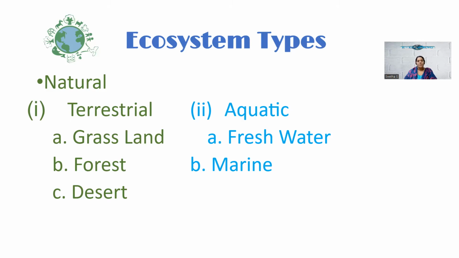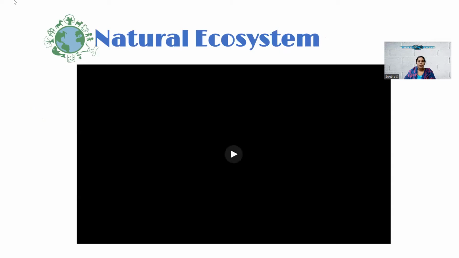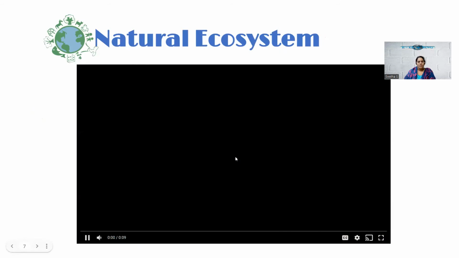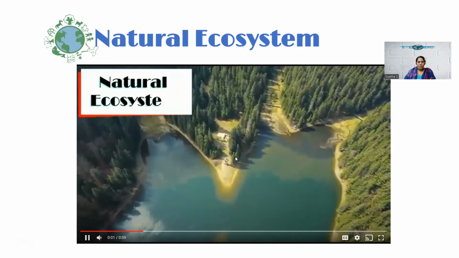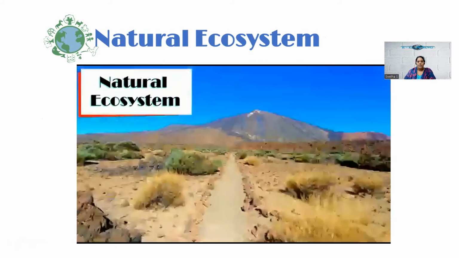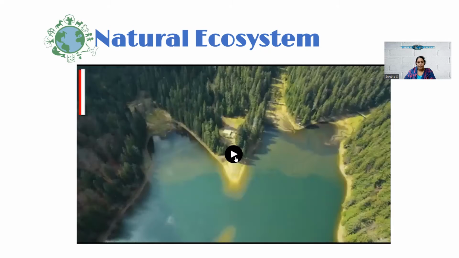The terrestrial ecosystem is again of three types, that is grasslands, forest and desert ecosystems, and aquatic ecosystems are of two types, which include freshwater and marine ecosystems. In this video you can see the natural ecosystem examples. This includes the grassland ecosystems, aquatic ecosystems, and finally desert ecosystems, which form the natural ecosystem.